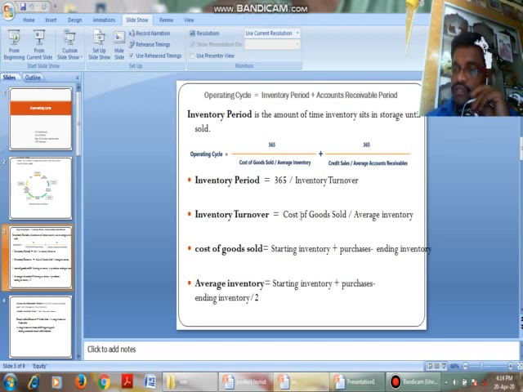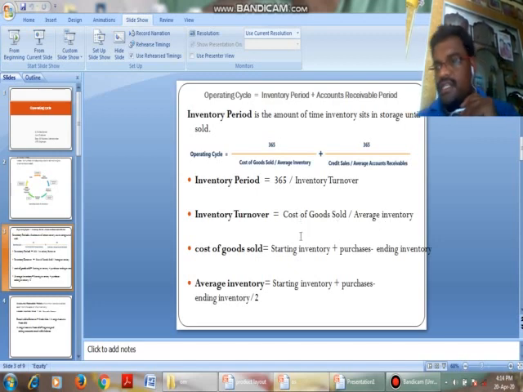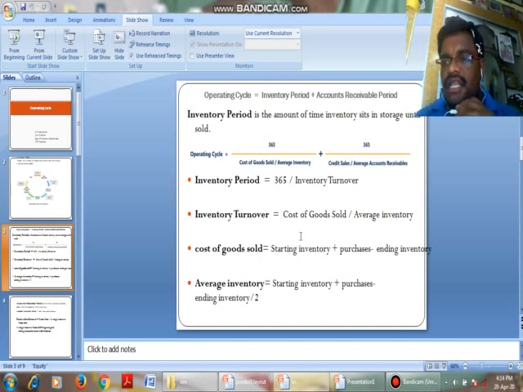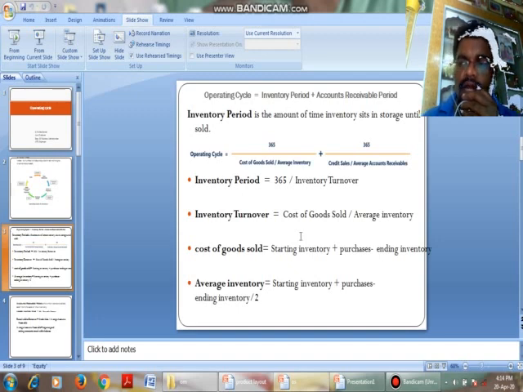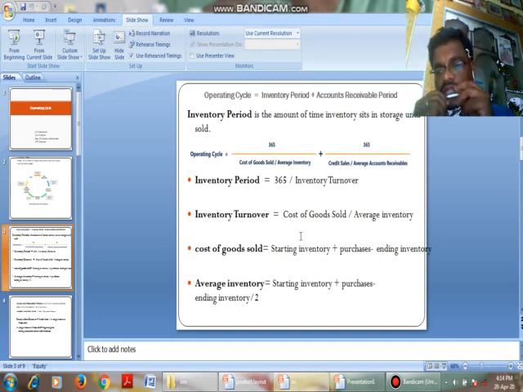What is the cost of goods sold? The cost of goods sold is nothing but the cost that is incurred to produce our products.